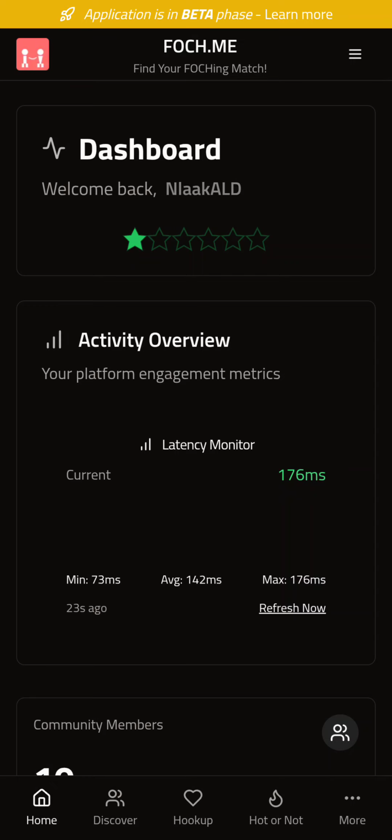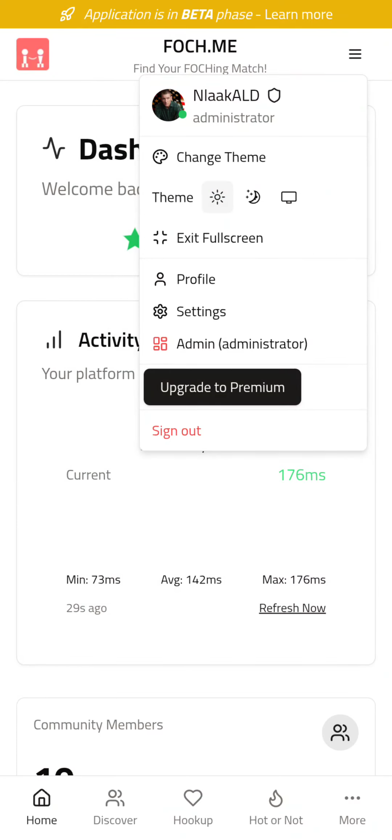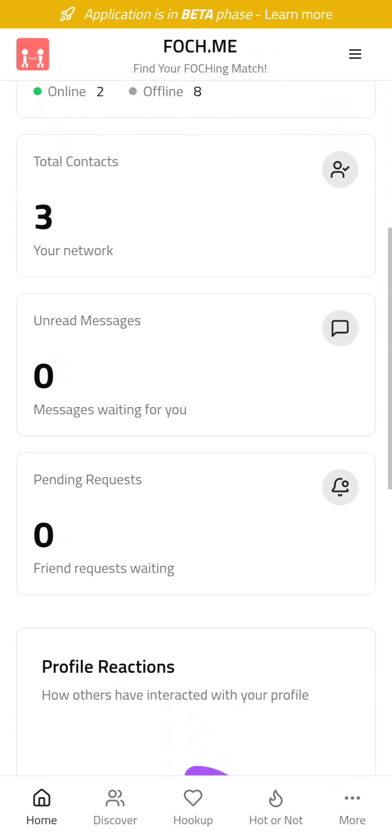Okay, so let's just start at the top and work our way down. If you click the icon on the left, the FOCMe icon, it'll always bring you back to this page. In the user menu, you can see I'm an administrator. You can change your theme. We can go light theme. All right.